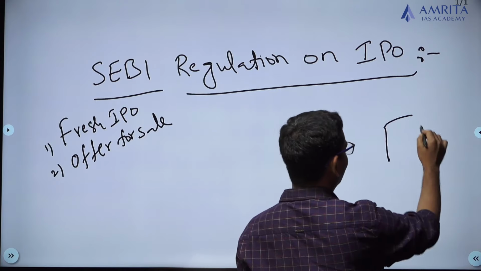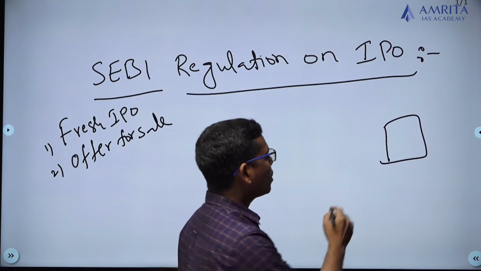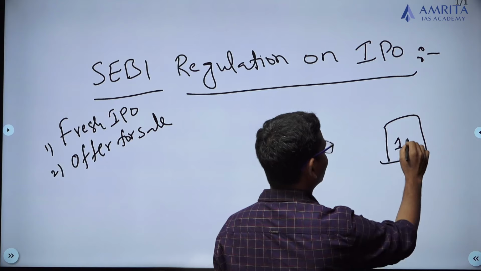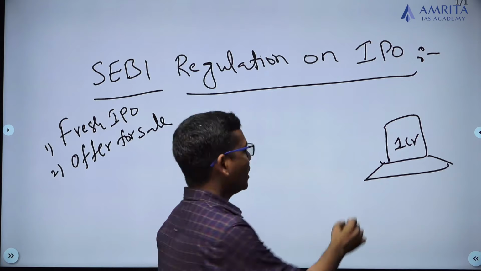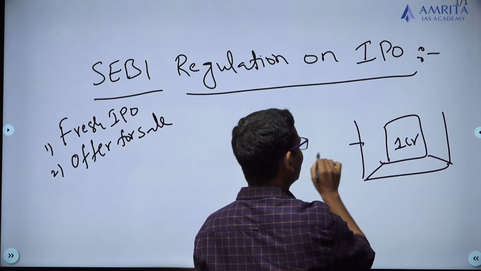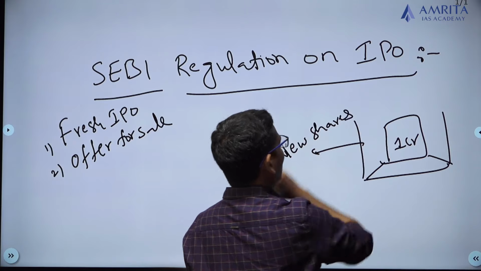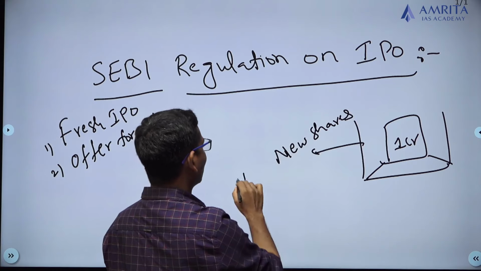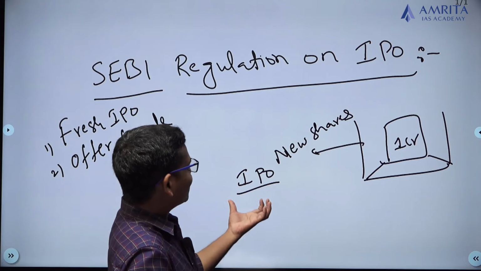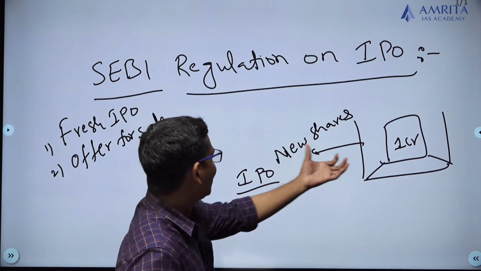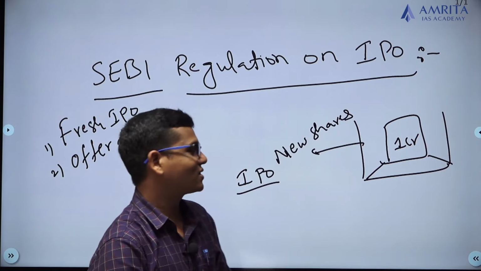See, if you take a company, if this company wants to have more capital, suppose the company's existing capital is, just assume, 1 crore. Suppose it wants to widen its capital by another 1 crore, then they will issue new shares, and this issuing of new shares we call an IPO. That means we are giving the shares newly to the new investor, so that the capital base of the company is enhanced or increased.